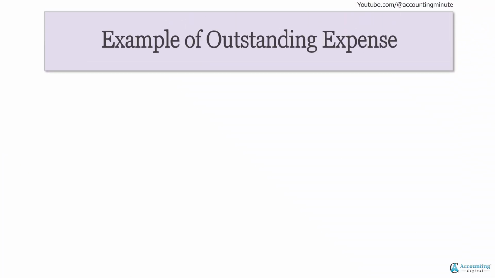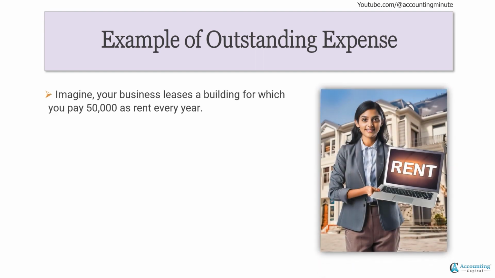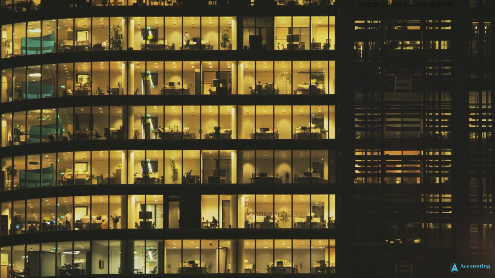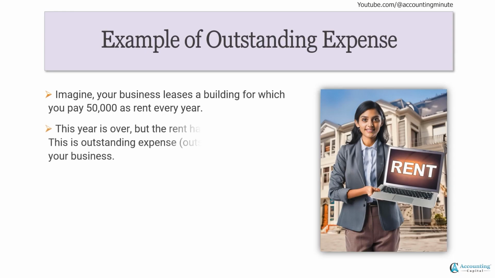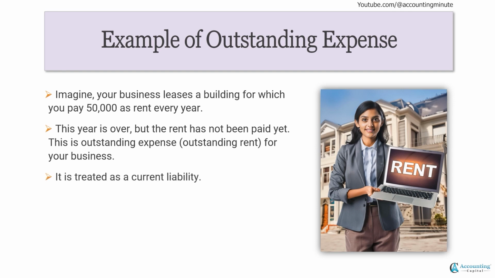Let us explain this with the help of an example. Imagine your business leases a building for which you pay $50,000 as rent every year. This year is over, but the rent has not been paid yet. This is an outstanding expense, outstanding rent for your business. It is treated as a current liability.